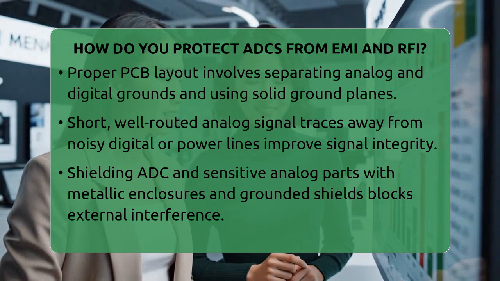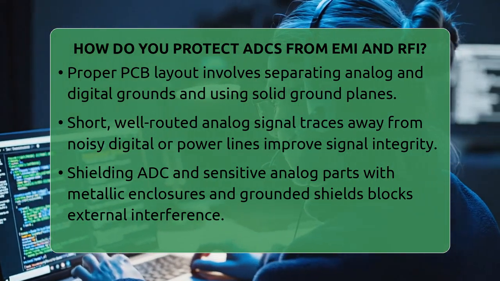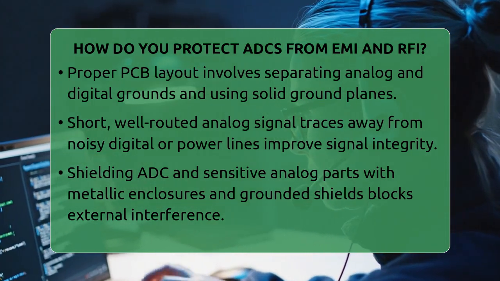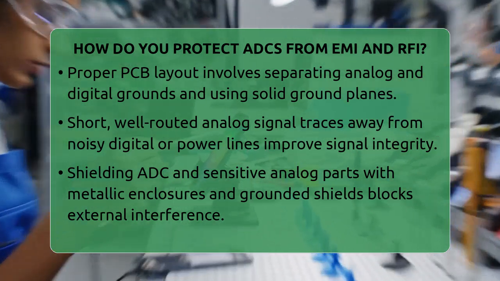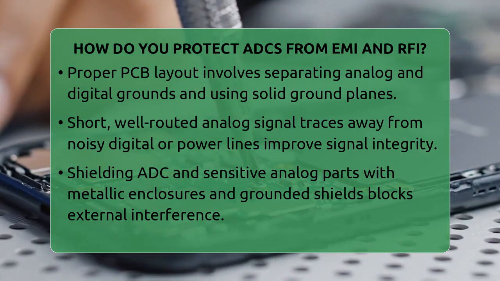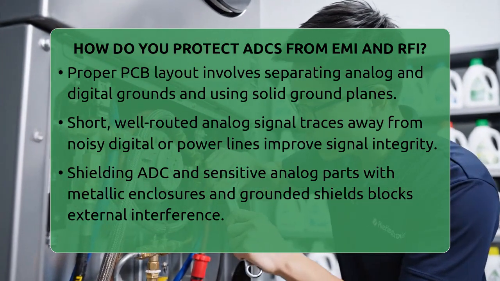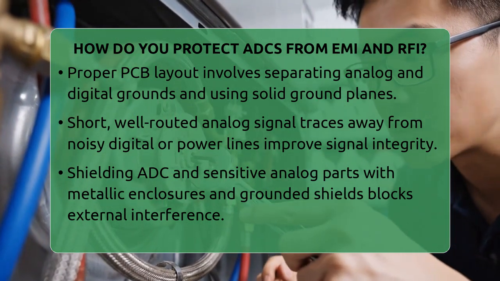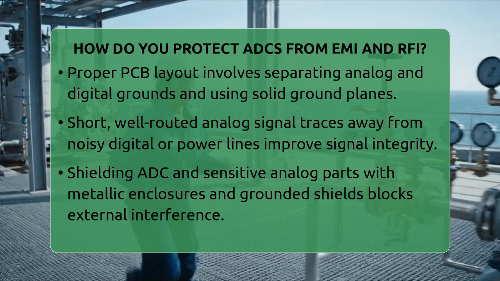Shielding is another key method. Enclose the ADC and sensitive analog parts in a metallic or conductive shield to block external electromagnetic fields. Use conductive gaskets or coatings to seal any openings in the enclosure, stopping electromagnetic waves from sneaking in through seams or slots. Shielding cables carrying analog signals with grounded metal braids or foil prevents radiated interference from being picked up.